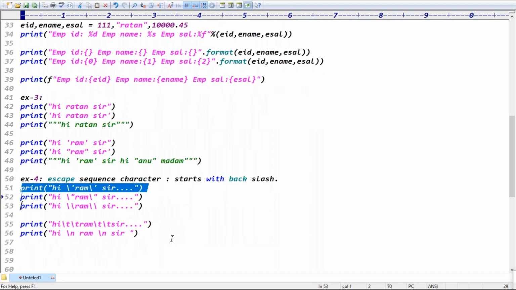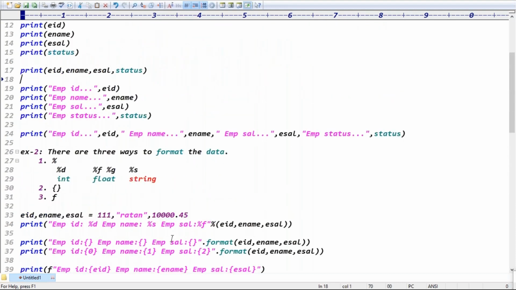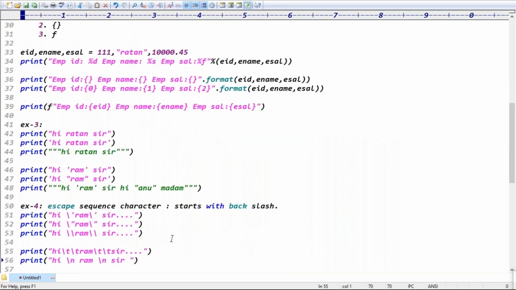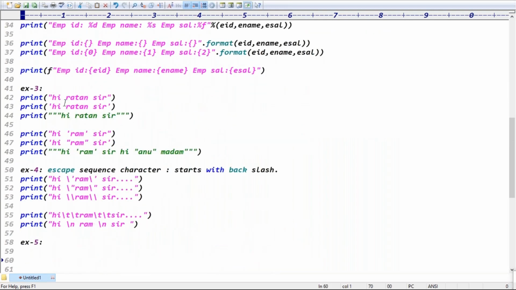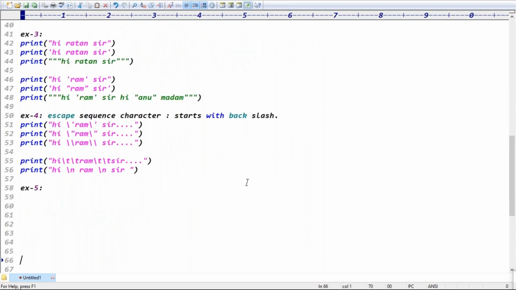That starts with what? Backslash, right? Exactly. That's information here. If you go for the example, example one is different ways to format. The second one, there are three ways to format. Example three is like hierarchies, like single quotes or double quotes. Example five is like escape sequence characters. It starts with what? Backslash, right?